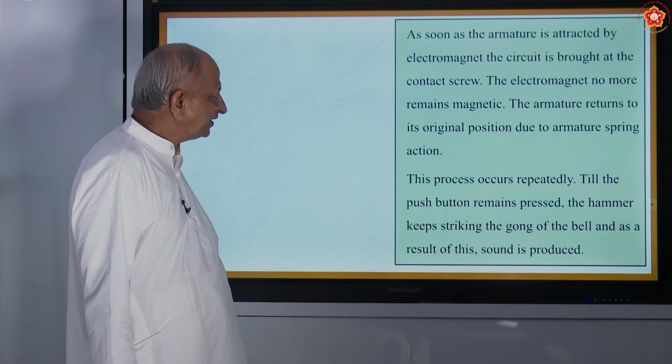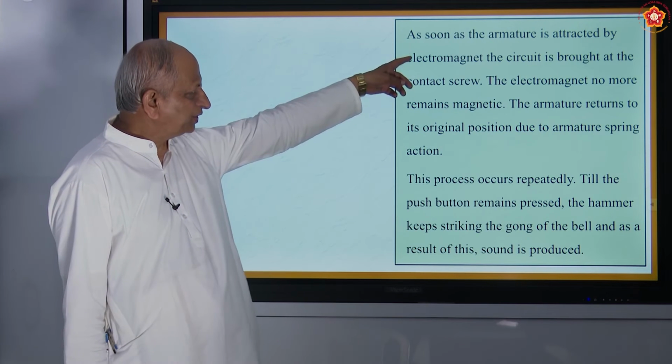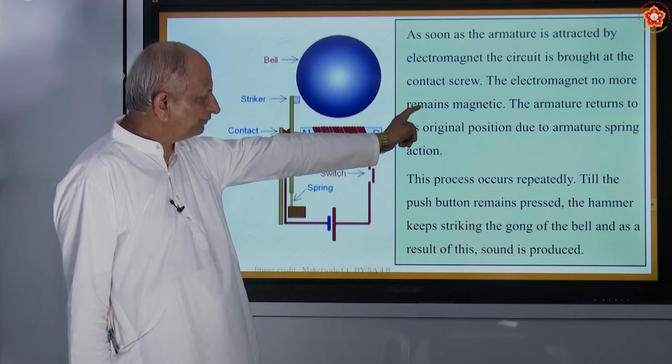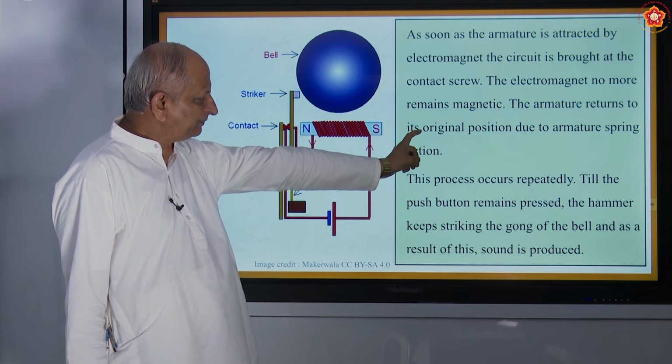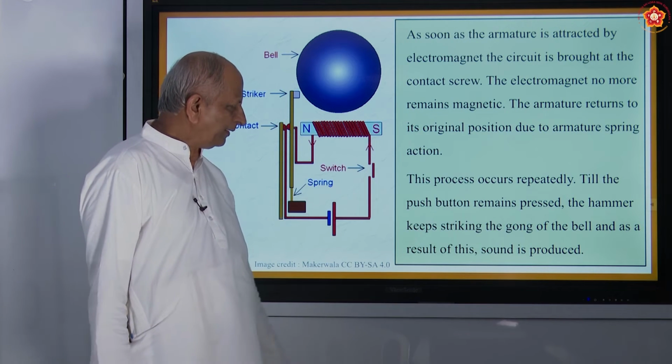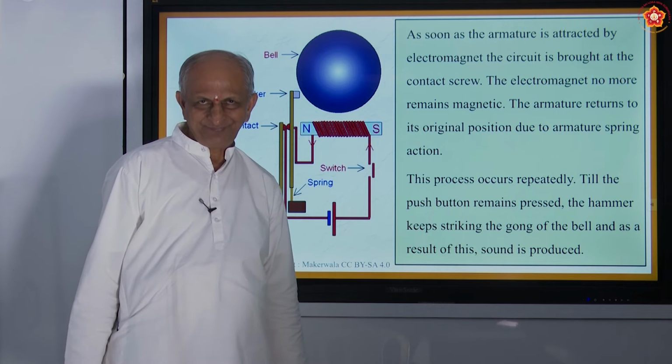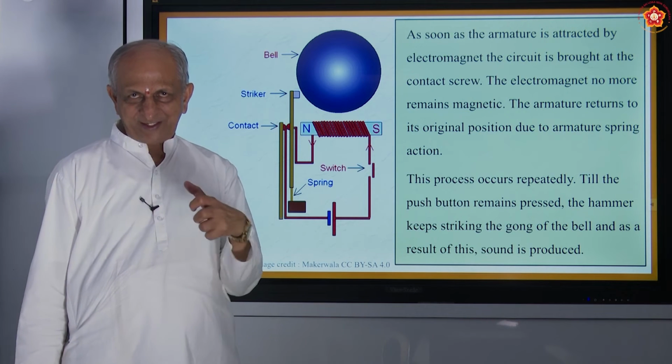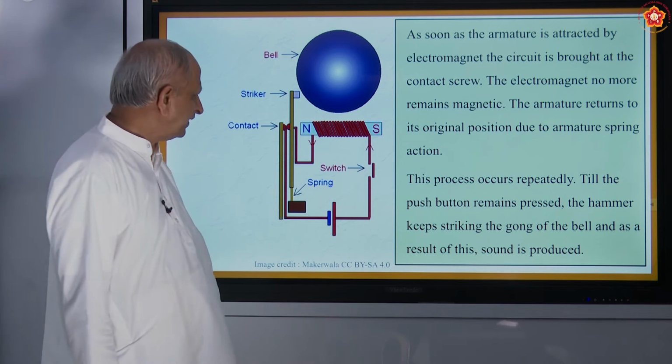As soon as the armature is attracted by the electromagnet, the circuit is broken at the contact screw. The electromagnet no more remains magnetic. The armature returns to its original position due to the armature spring action. When you press it, it attracts. When you leave it, the attraction is removed.